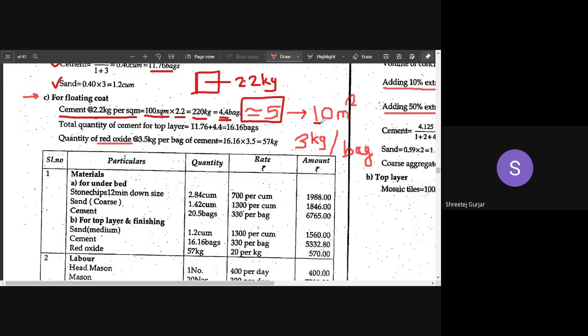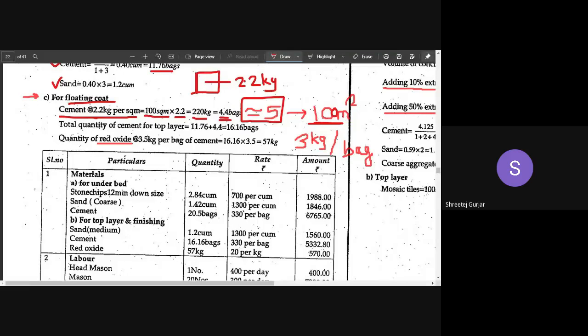So for every 100 square meter, not 10, it is 100, for every 100 square meter of area, you require 5 bags of cement as floating coat. Okay, so this you can remember. Instead of taking 4.4, you can remember that for every 100 square meter of area, you require 5 bags of cement for floating coat. Okay, so this is done.